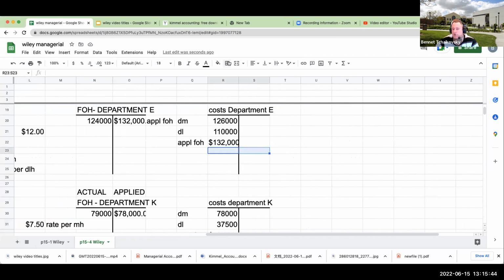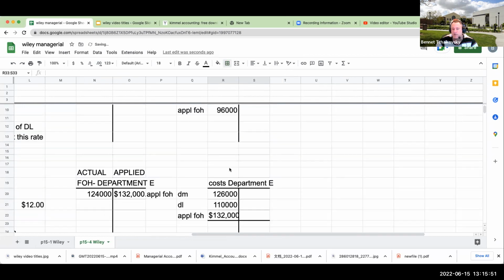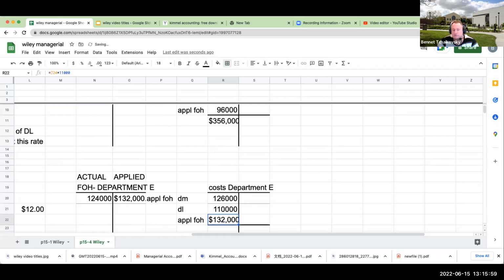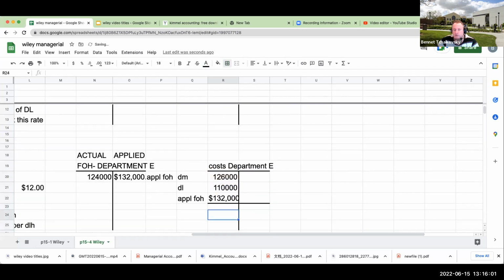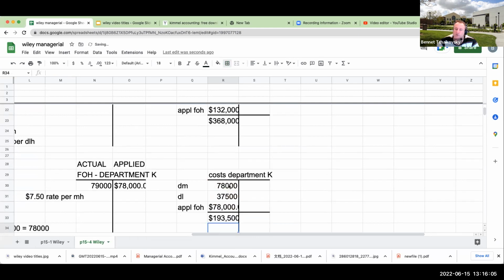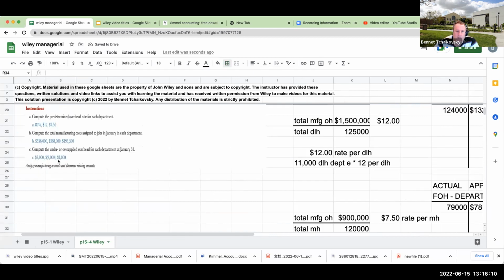Just notice that in these different problems, we don't use the actual amount of the overhead. We're going to be using the applied amount of the overhead. So this is going to be 356, this one is going to be 368, and this last one is going to be 193,500.